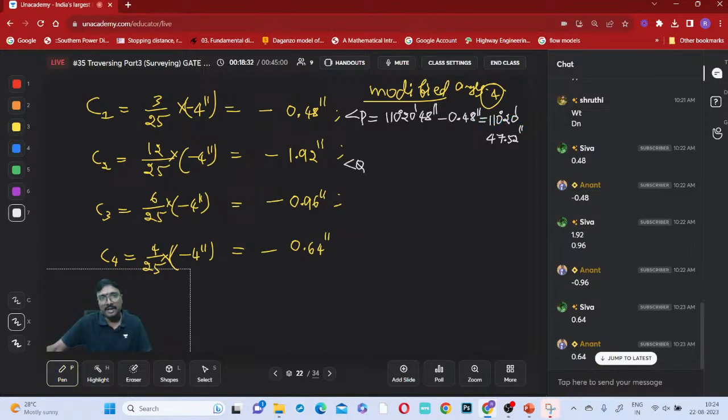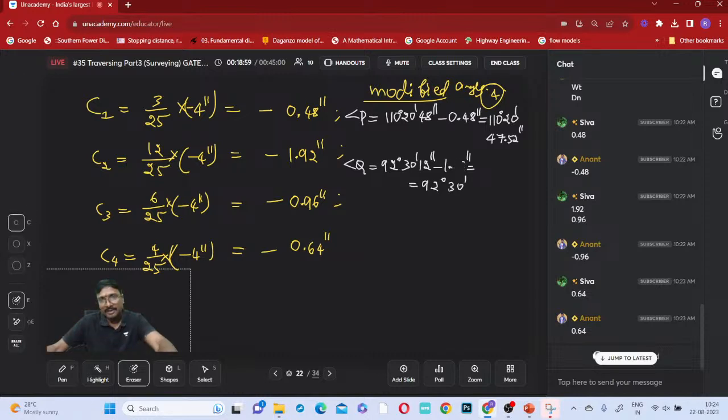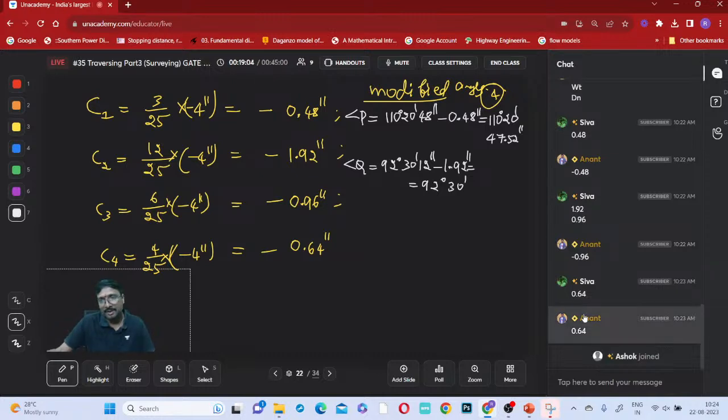Similarly, what is angle Q, if you just observe? Angle Q is 92 degrees 30 minutes 12 seconds, minus 1.92 seconds, right? What does it come to be? That is your 92 degrees 30 minutes. 12 seconds minus 1.92 seconds. How much is that value?